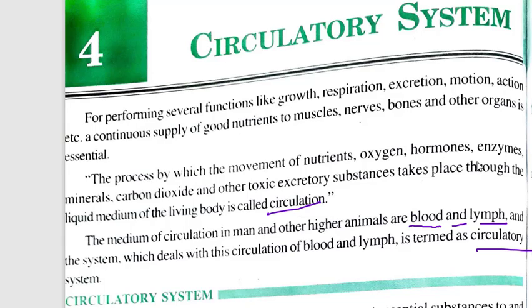So what is the circulatory system? Circulatory system is a system by which blood and lymph are flowing. The medium of circulation in man and other higher animals are blood and lymph, and the system which deals with this circulation of blood and lymph is termed as circulatory system. So we understand here what is circulation and what is circulatory system.